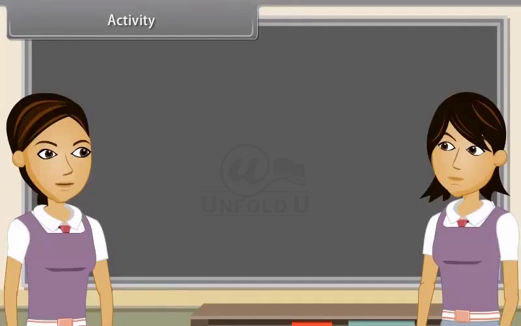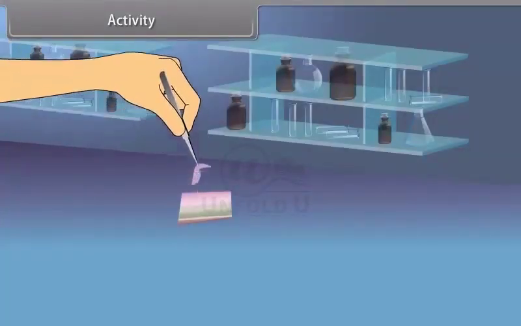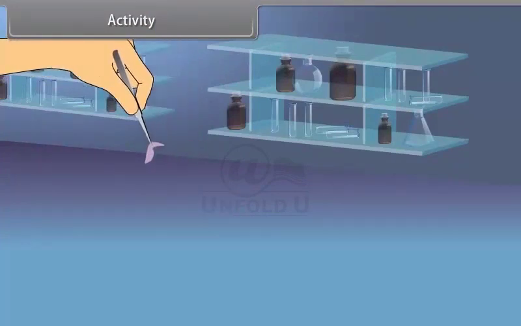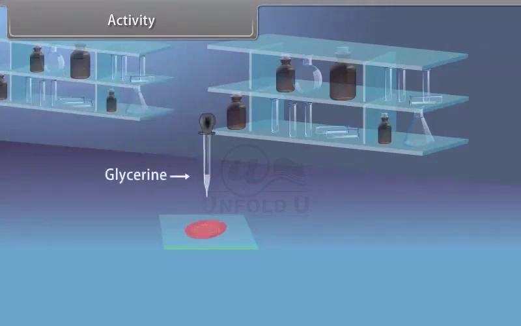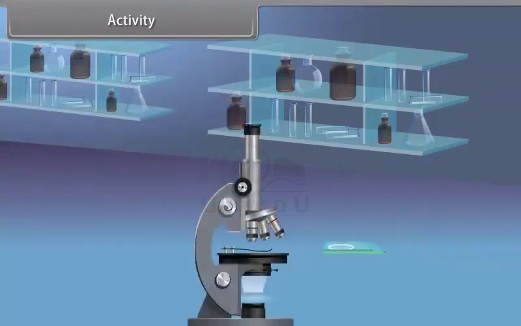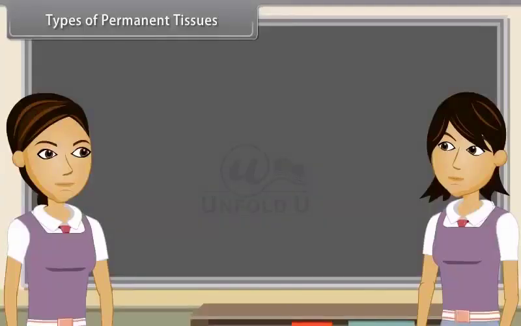Activity. We can see by an activity that there are different types of cells in plants. Take a plant stem and cut its thin section. Then stain it with safranin and keep it on a slide with a drop of glycerine and cover it with a cover slip. Observe it under a microscope. We can see various types of cells and their types of permanent tissues.